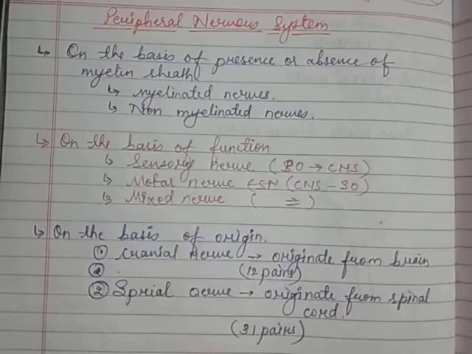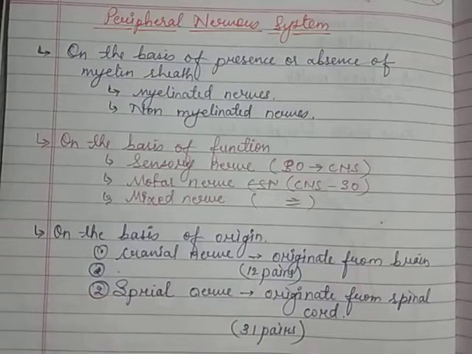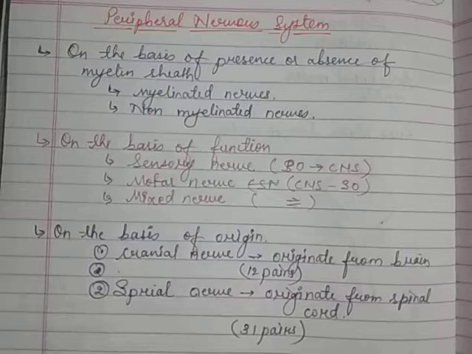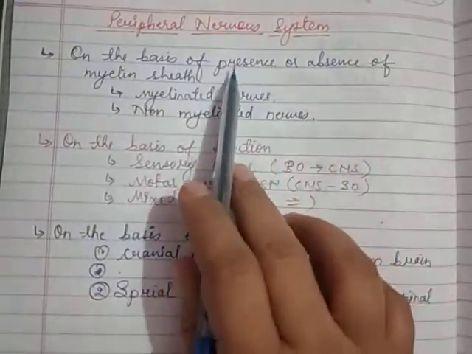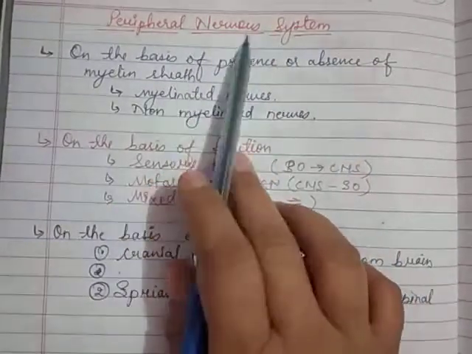Hello students, so till now we have completed the spinal cord. Now we have completed the central nervous system. Today we are going to start our second type of nervous system, that is the peripheral nervous system.